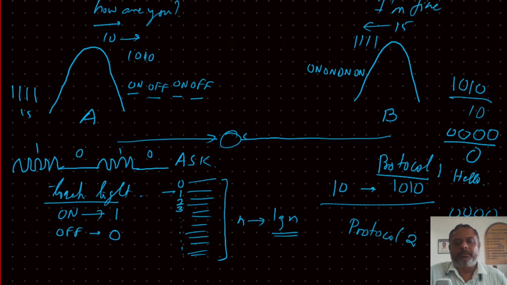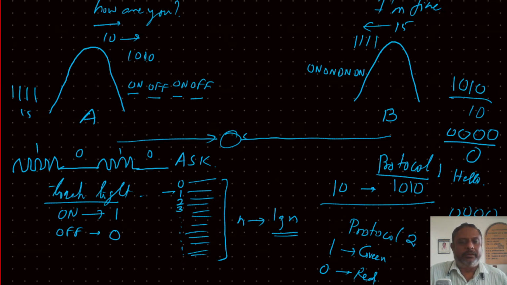So that was protocol 1. Another protocol. To say 1, let us use one color light, say green. And to say 0, let's use red light. So now each of A and B are carrying 2 torches, one emitting red light, one emitting green light. So now what happens? If A wants to say 1, he will switch on the green light. If A wants to say 0, he will switch on the red light.